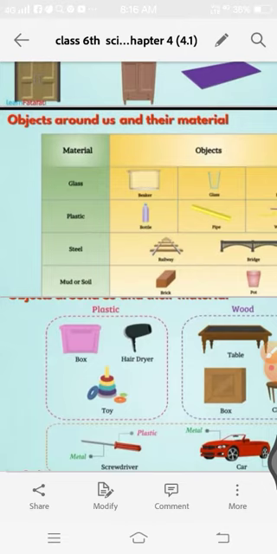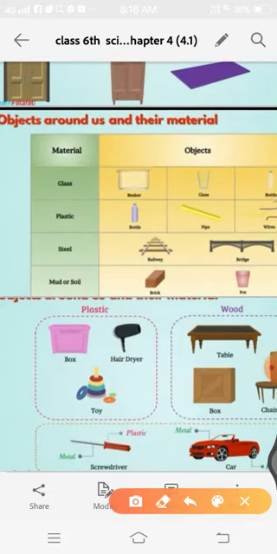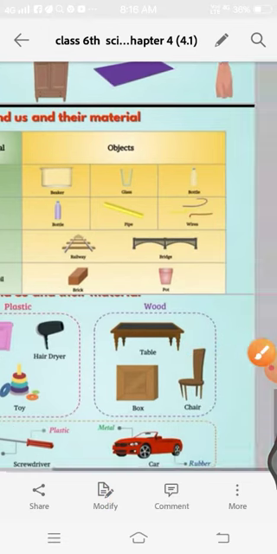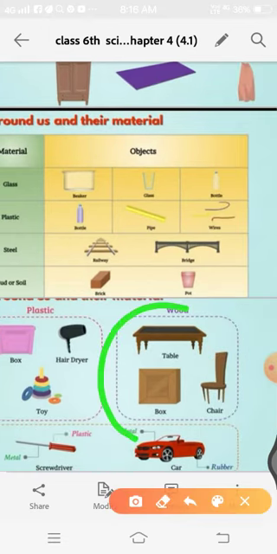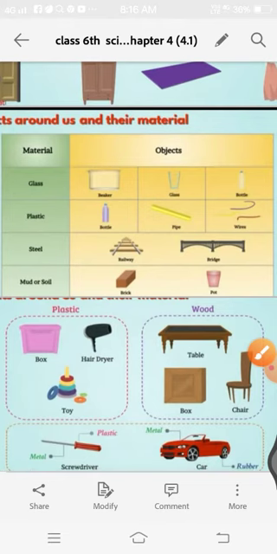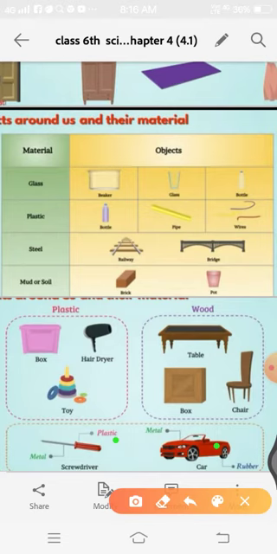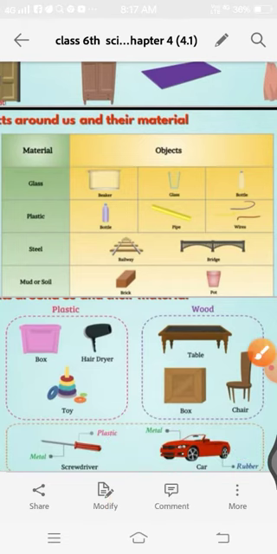Look here also, these are the things which are made from single materials. See, box, toy and hair dryer are made from plastic. Here, table, box and chair are made from wood. But these two, screwdriver and car, are made from more than one material. In a car, rubber, metal and glass and many more things are used, whereas in a screwdriver, plastic and metal. So for today's session this much is okay.